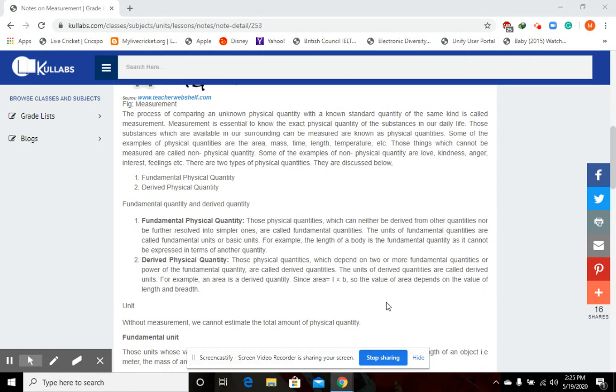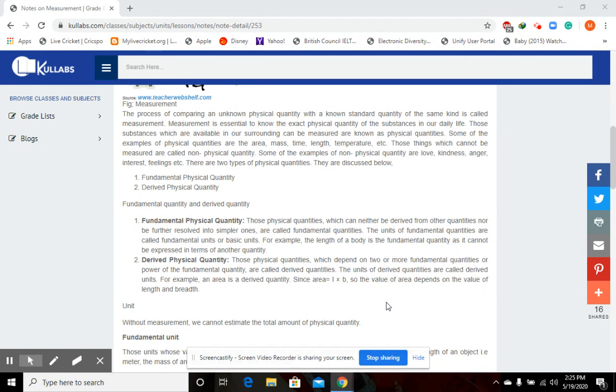Although the mass of a 1 kg block is a known quantity, I can't use that to measure my height because my height is another quantity. Height and mass are different quantities. To measure unknown height, we use a known length, that is a meter scale. To measure unknown mass, we use a known standard mass, that is a 1 kg block. I hope it is clear now.